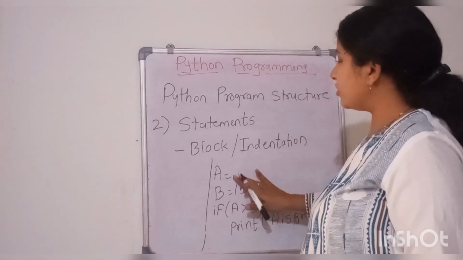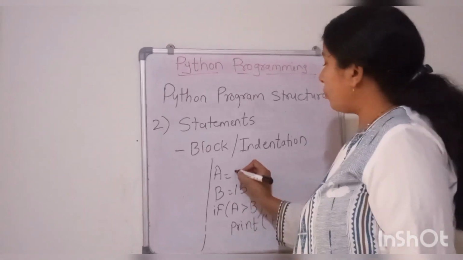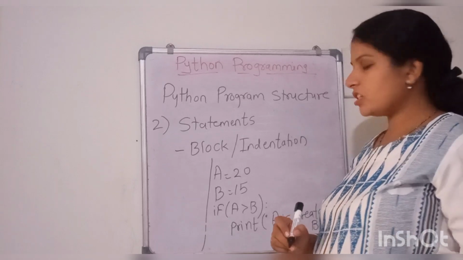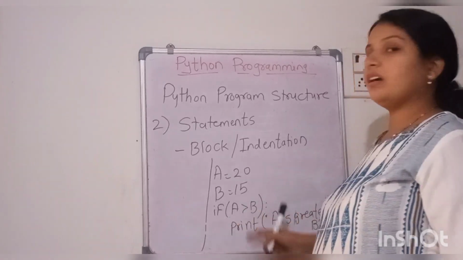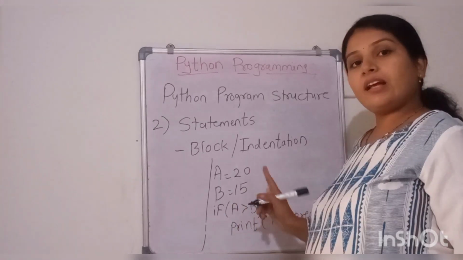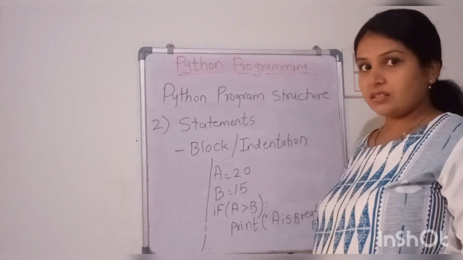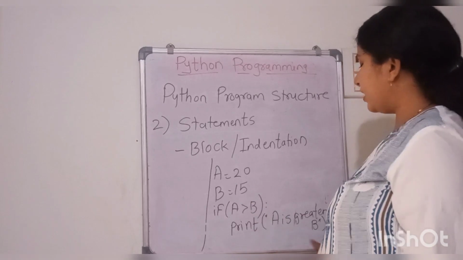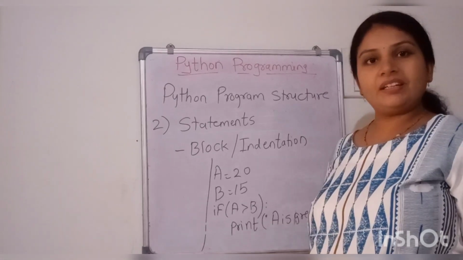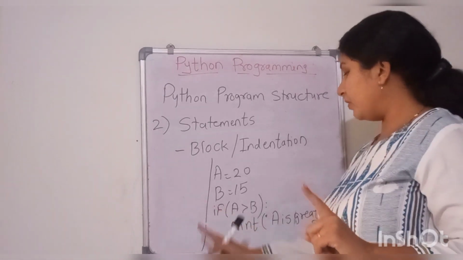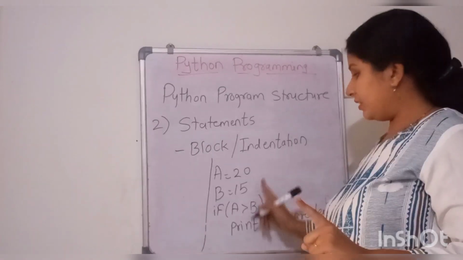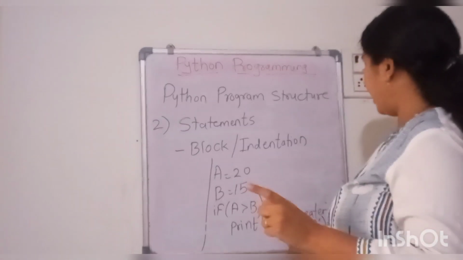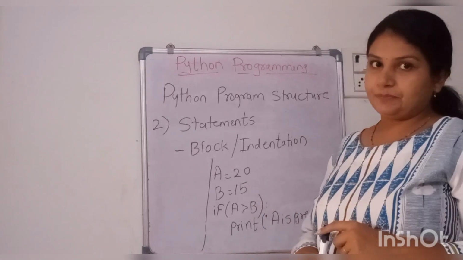Now suppose I change the A value from 10 to 20. Then see the condition. A is greater than B, yes, the condition is true. In this case, the condition is true, then we are going inside, and then we are printing. Our output will be this statement: A is greater than B.